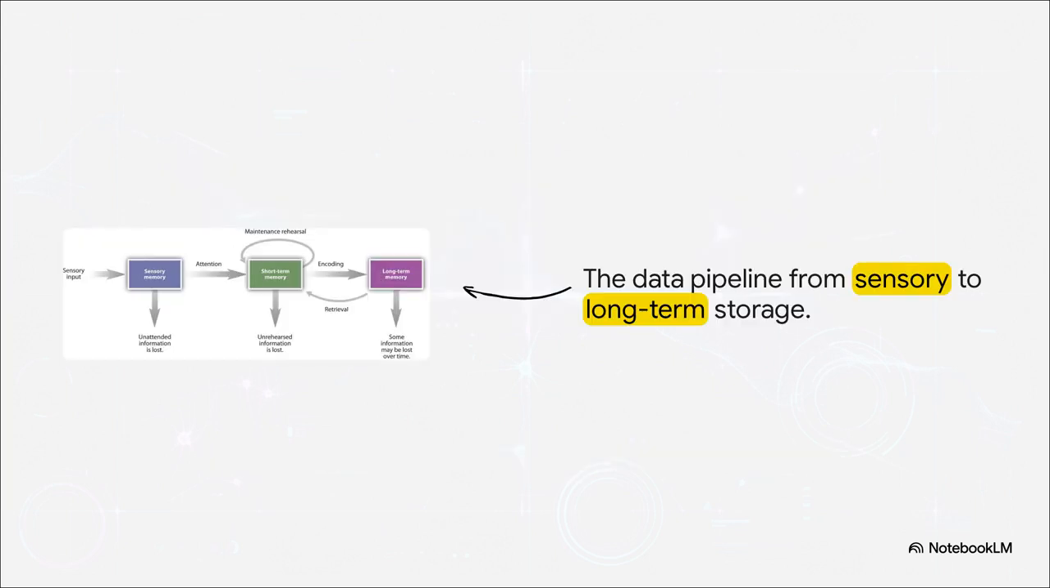All this architecture builds into a very specific data pipeline, famously known as the Atkinson-Shiffrin model. Information comes in as sensory input and hits your sensory memory buffer. Now, this only lasts a tiny, tiny fraction of a second. If you actually pay attention, it moves into short-term memory, also known as working memory. But here, you have to actively rehearse it, or again, it's gone. Finally, through a process called encoding, it gets saved into long-term memory. But notice how information can drop off. At every single stage, unattended or unrehearsed information is just lost forever.